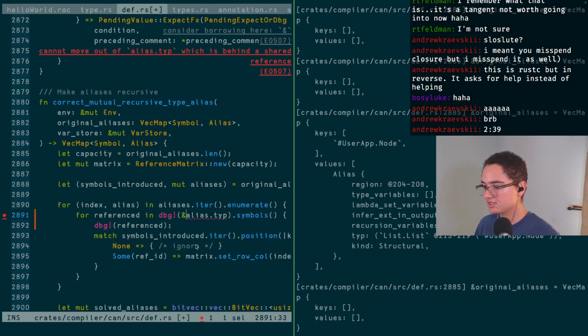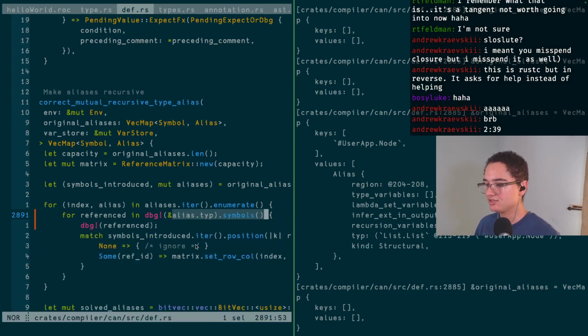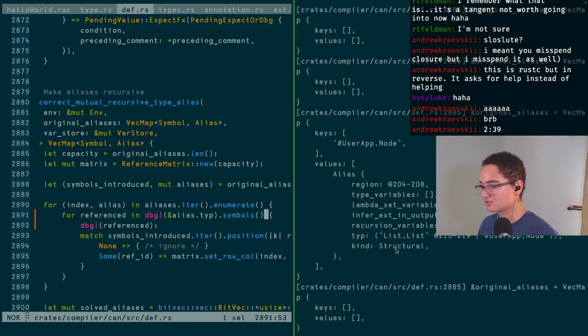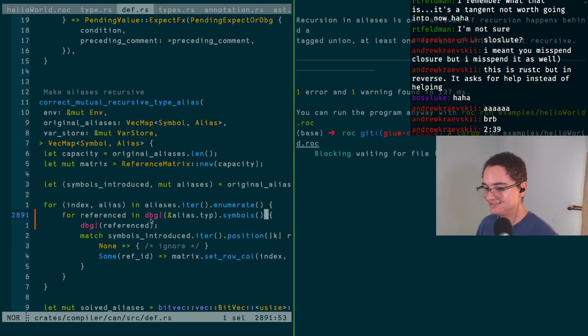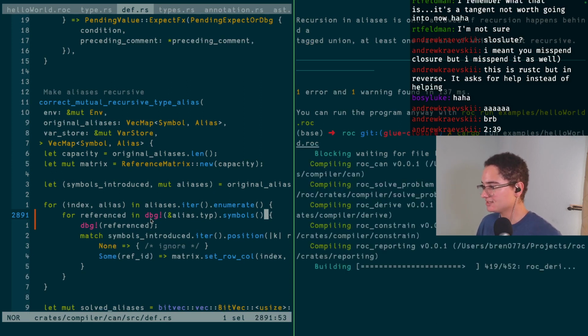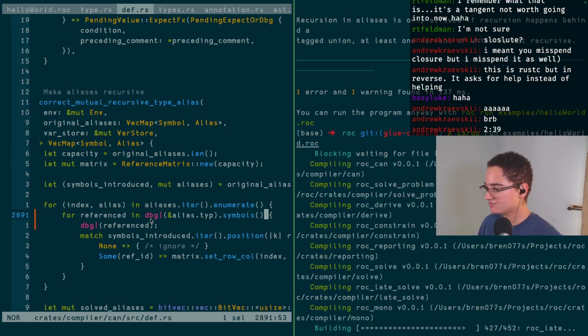I just put it at reference here. Will that make it happy? References, always the solution to debugging in Rust. Okay. Stupid language server. Be faster. This is where compiling will really be the slow part, but hopefully this ends up running pretty quick.